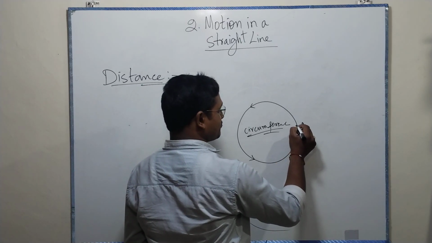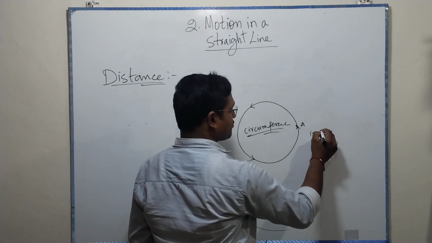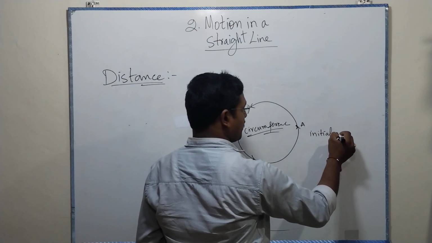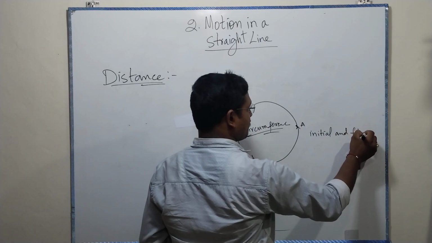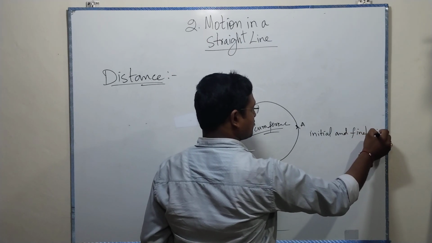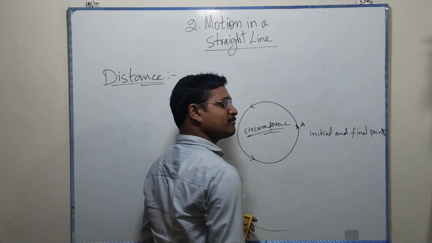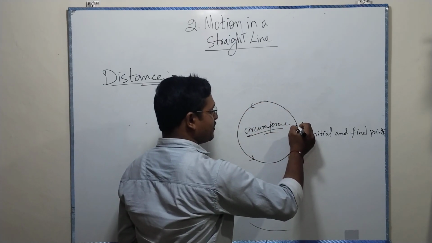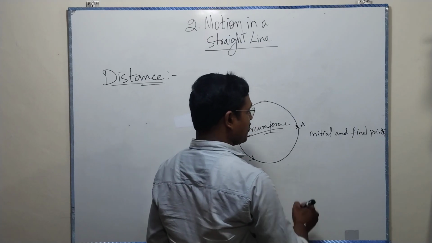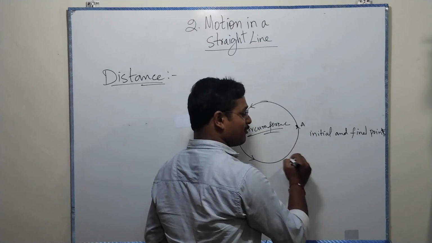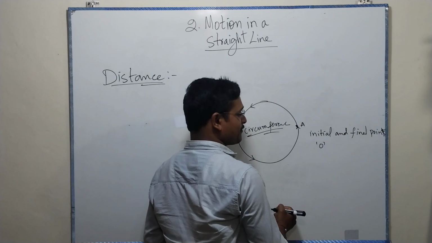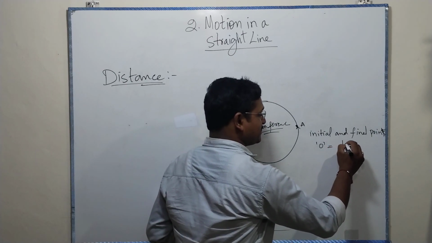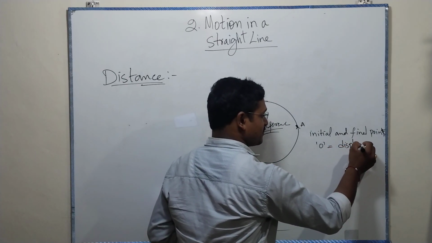The shortest distance between the initial and final points. It started here, went all the way, and again came to the same point. Now the distance from point to point is 0, which is the displacement.